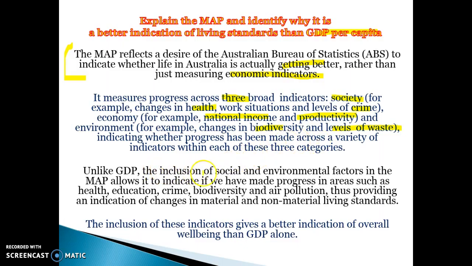Unlike GDP, the inclusion of social and environmental factors gives a more broad indication of whether society is better off than in the past, and a better indication of both material and non-material living standards. The inclusion of these indicators gives a better indication of overall well-being than GDP alone. So again, just showing what you know what the 4 domains are, and just mentioning some of the dimensions within each domain, and then just summarising the overall aim of the map.